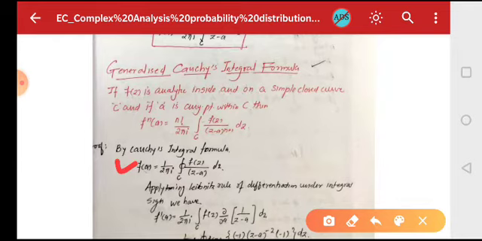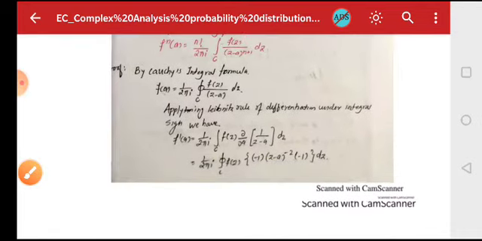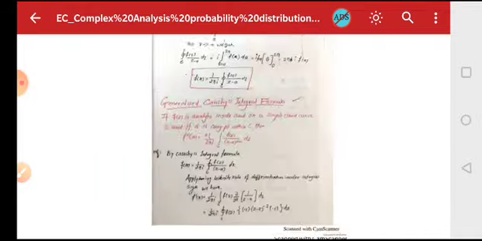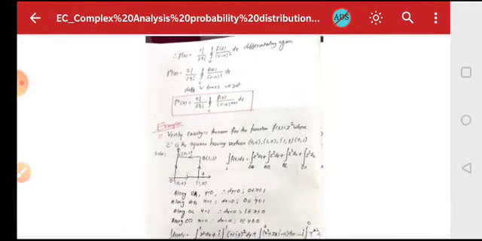Now applying Leibniz theorem of integration, or differentiation under the integral sign, if you differentiate this f(a), then f'(a) will be 1/(2πi) times the integral over C of f(z), which is constant, times ∂/∂a of 1/(z−a) dz. Differentiation of 1/(z−a) with respect to a is −1 times (z−a)^(−2) times −1.